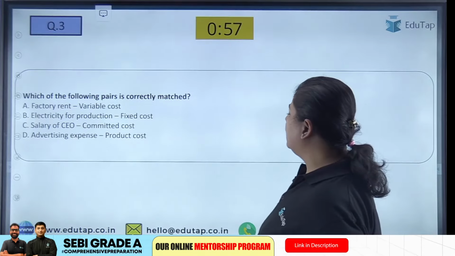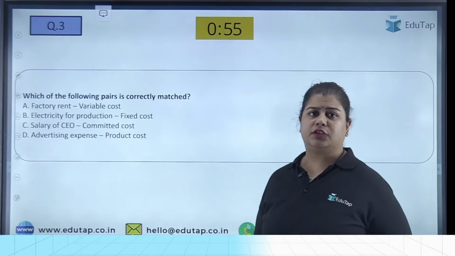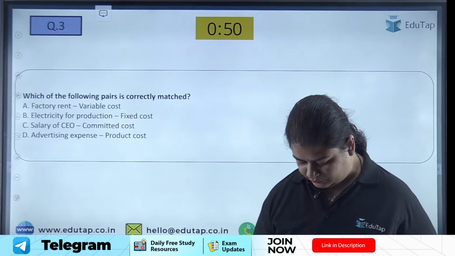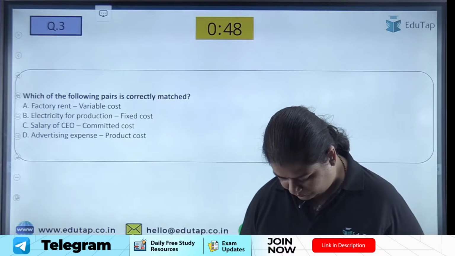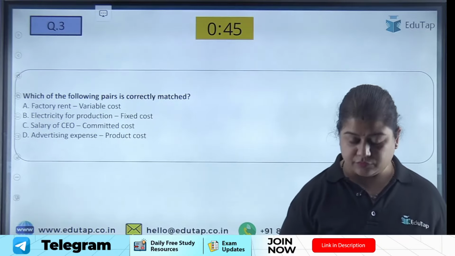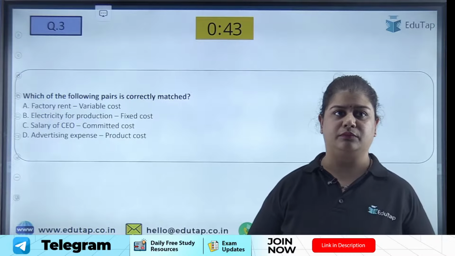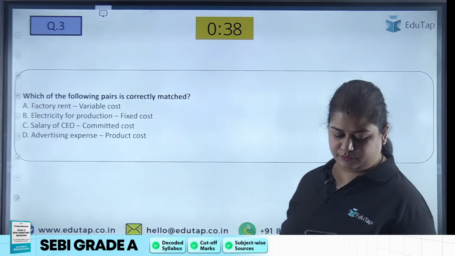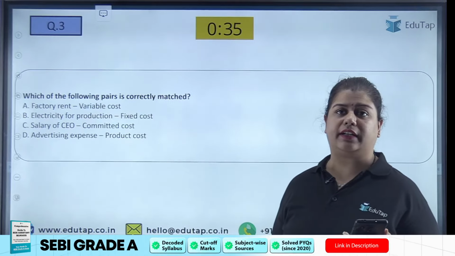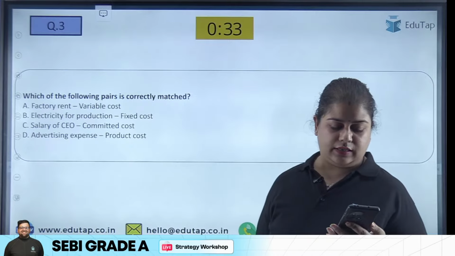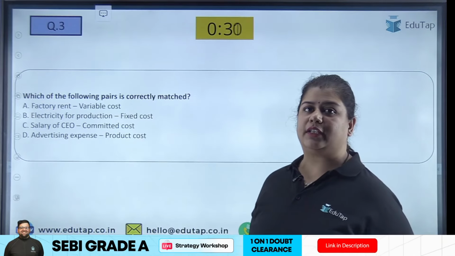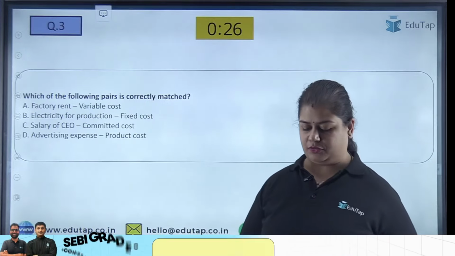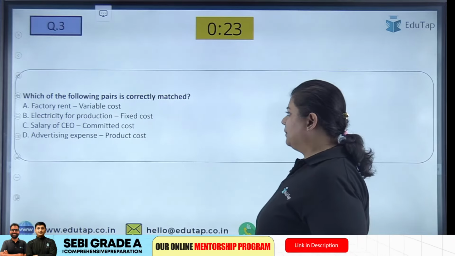Now coming to your question 3. So you tell me what is the answer for question 3. Financial accounting is for the whole, very good. Very good, Arjun. You have given the correct explanation of the previous question. Now tell me for question 3, which of the following pairs is correctly matched?